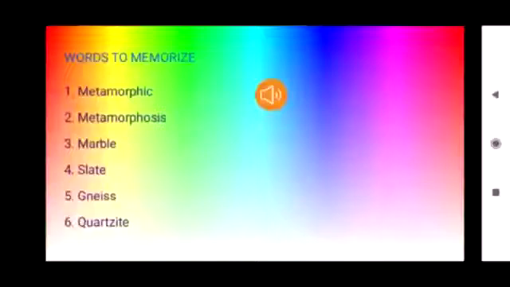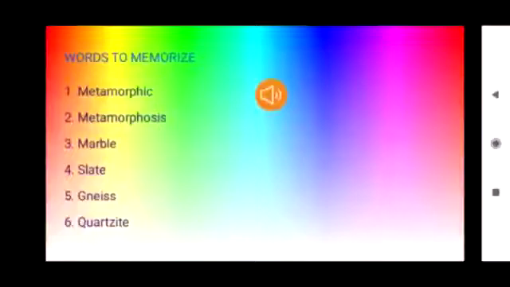Marble. M-A-R-B-L-E. Marble. A hard metamorphic rock. Slate. S-L-A-T-E. Slate. A type of metamorphic rock formed from shale.